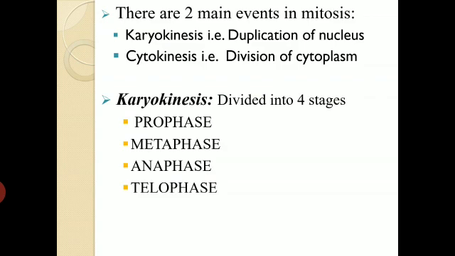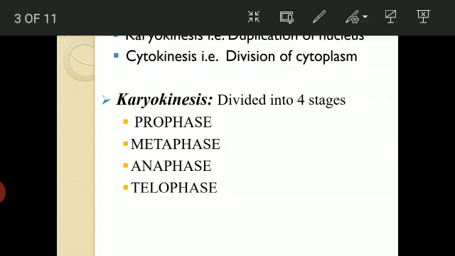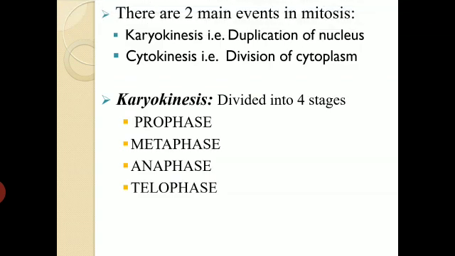So let's move on. Mitosis basically consists of two main events. One is called karyokinesis, where we talk about division of the nucleus, and the second one is called cytokinesis, where we talk about division of the cytoplasm.